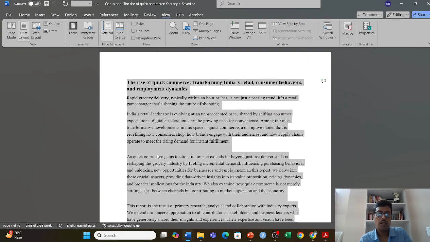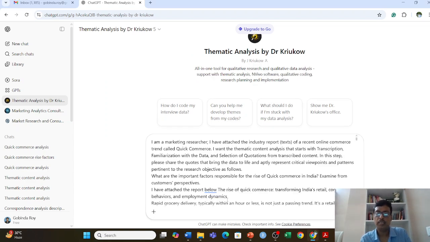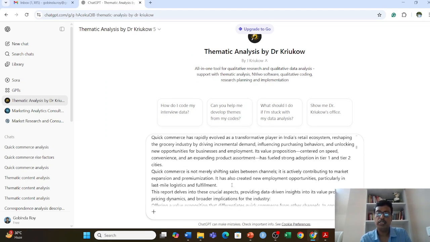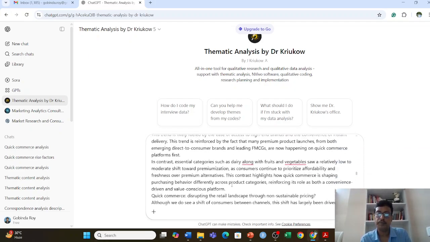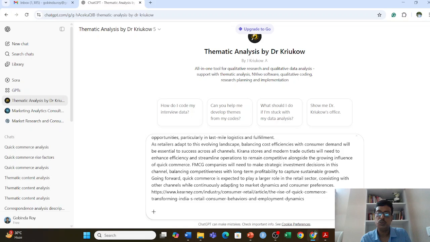So I take this and then I come here, I paste the corpus over here, that report, market report. So it is already attached. So let me start the first prompt. So at this stage, what I should get? I should get a list of quotation, and this quotation will be the first starting step for the thematic analysis.